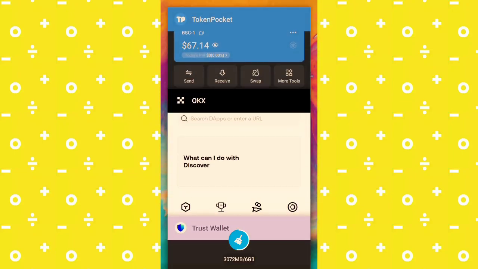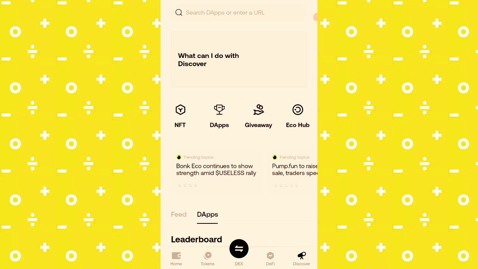Because Trust Wallet is still loading, I don't know why it's taking forever, let me go through the second wallet while Trust Wallet loads. For the second wallet, let's do OKX. On OKX, this is the discover button of the OKX wallet. I'll paste the Bitnest link.